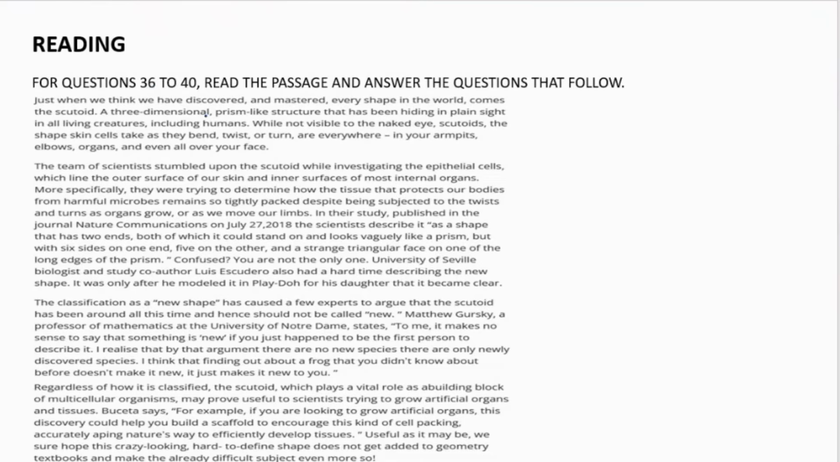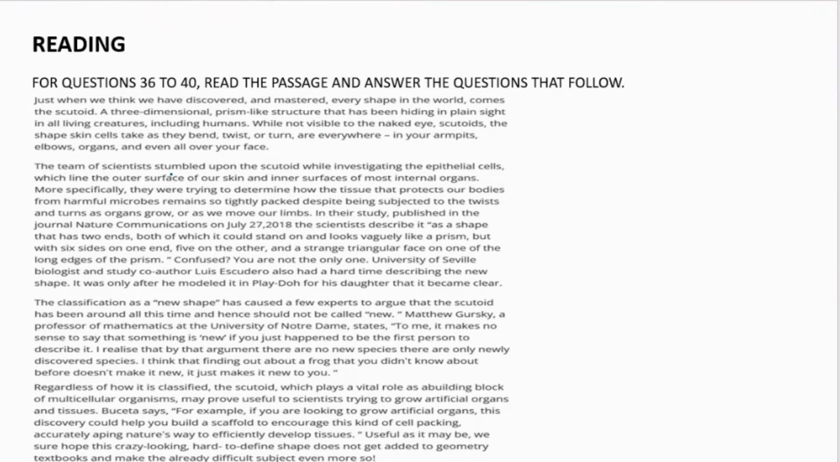Just when we think we have discovered and mastered every shape in the world comes the scutoid, a three-dimensional prism-like structure that has been hidden in plain sight in all living creatures, including humans. While not visible to the naked eye, scutoids, the shapes skin cells take as they bend, twist, or turn, are everywhere in your armpits, elbows, organs, and even all over your face.